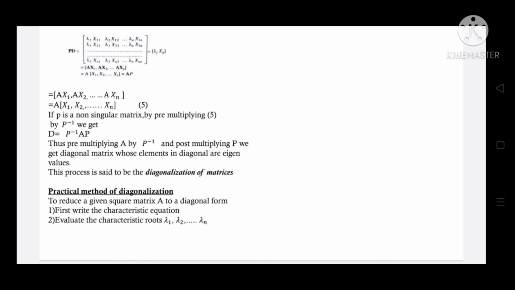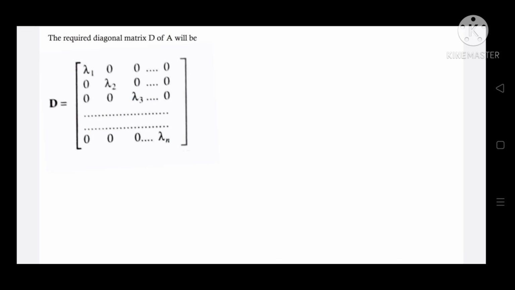Practical method of diagonalization. To reduce a given square matrix A to diagonal form, we first write the characteristic equation for the matrix and evaluate the characteristic roots lambda 1, lambda 2, etc., lambda n. Then the required diagonal matrix D of A is given below.